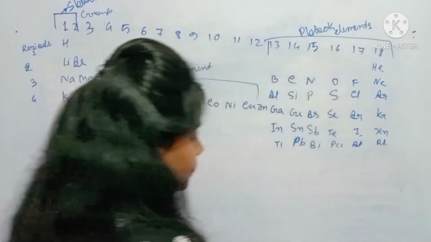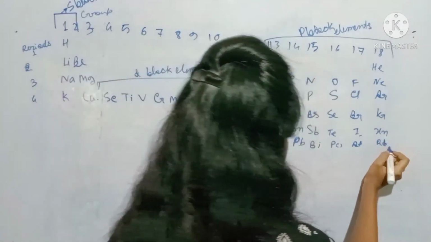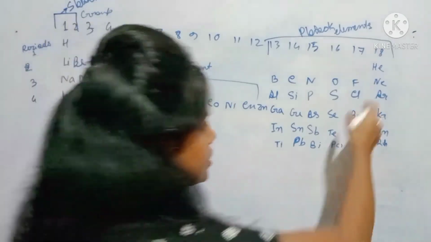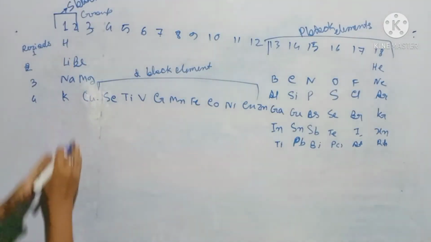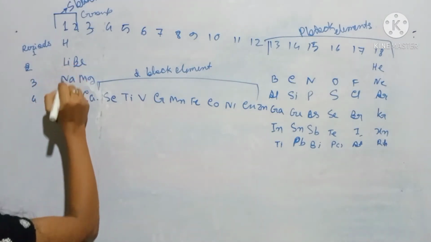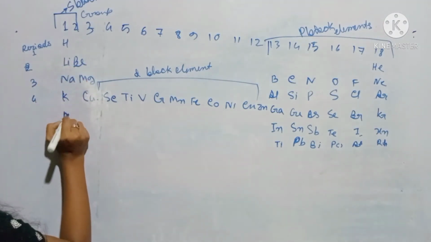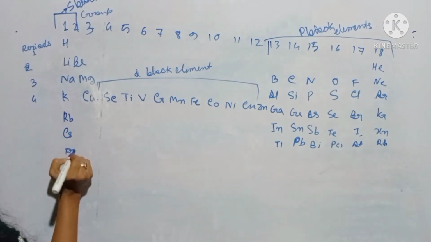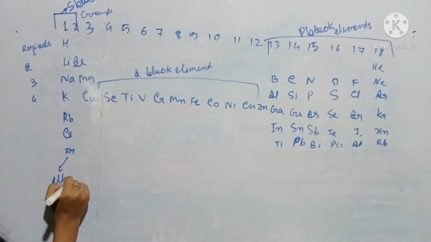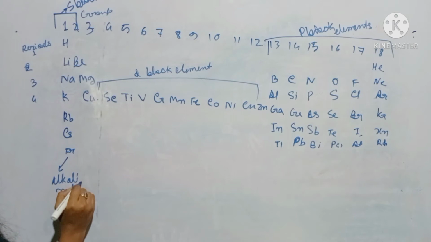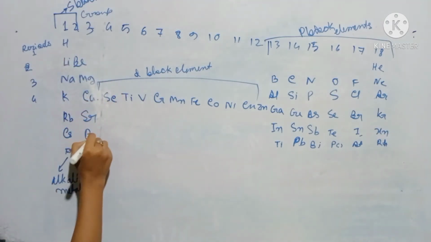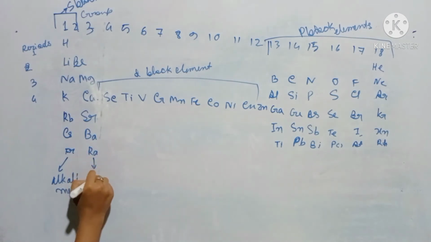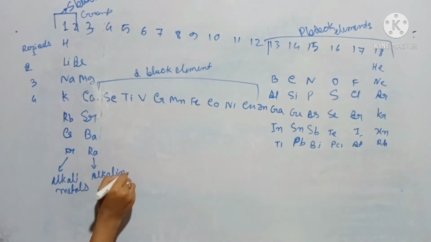Okay, I think I have some confusion regarding xenon and radon. So just try to remember. After that, the group 1 elements are hydrogen, lithium, sodium, potassium, rubidium, cesium, francium. Those are known as alkali metals. And beryllium, magnesium, calcium, strontium, barium, radium. Those are known as alkaline earth metals. You must know these things.